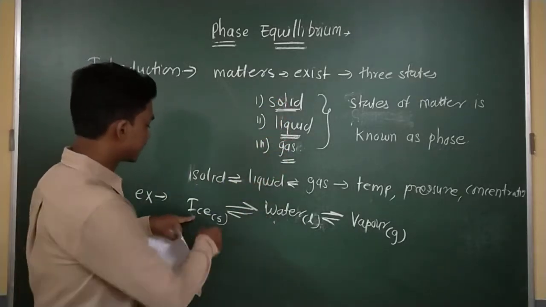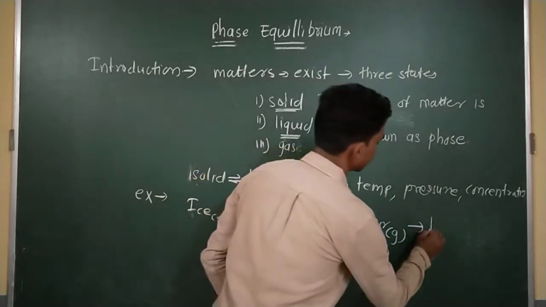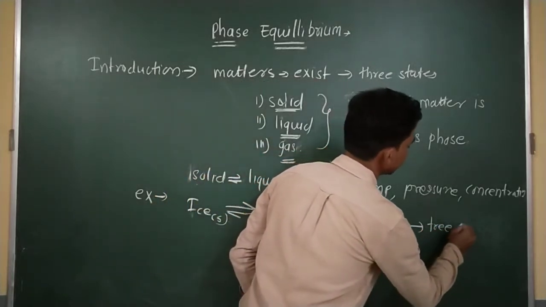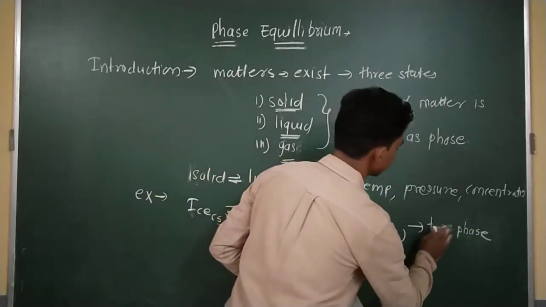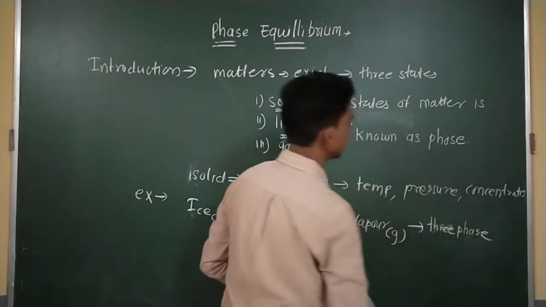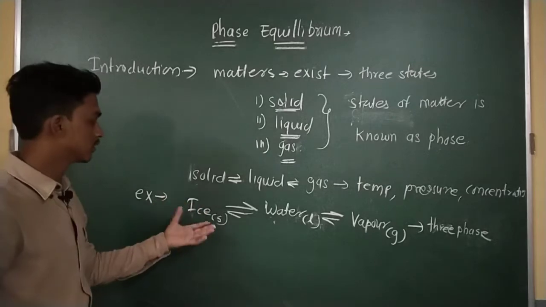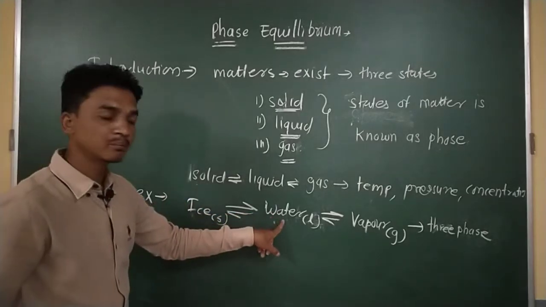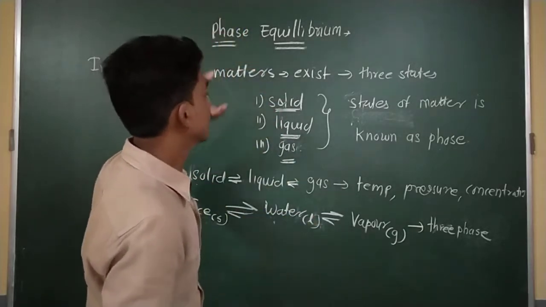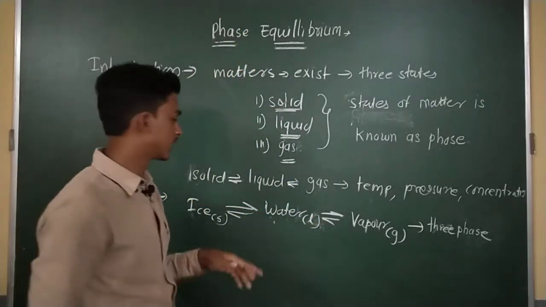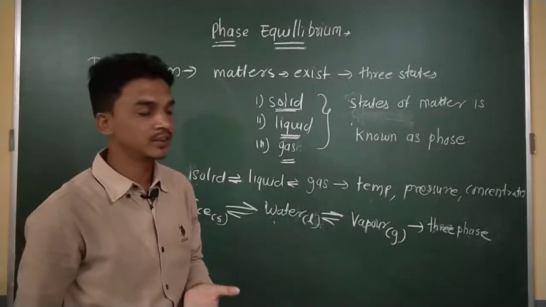So I can say this is a three-phase system, because ice is a separate phase, water is a separate phase, and gas is a separate phase. So suppose the question may be asked like this: in the water system, how many phases are there?